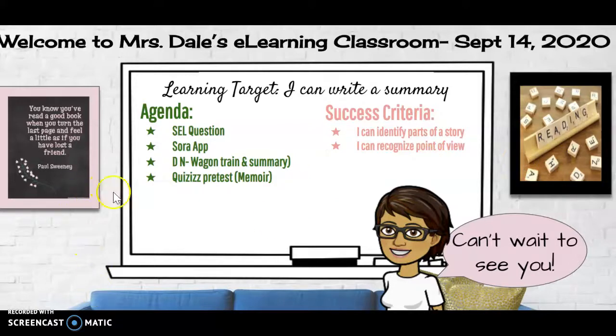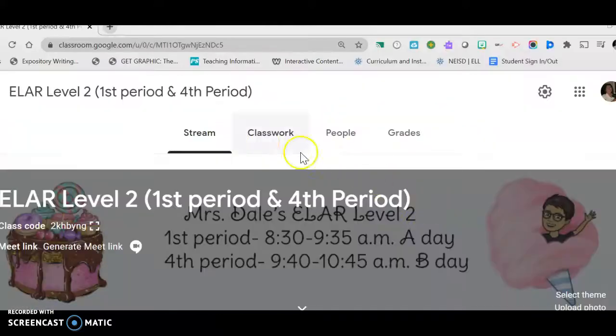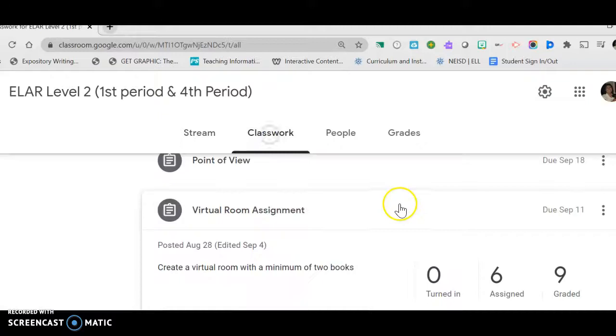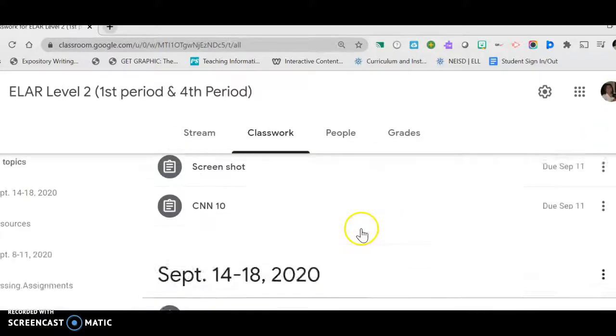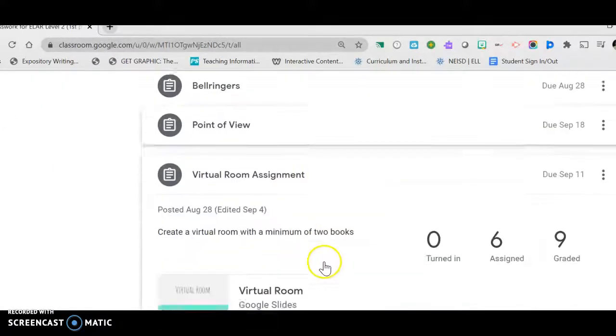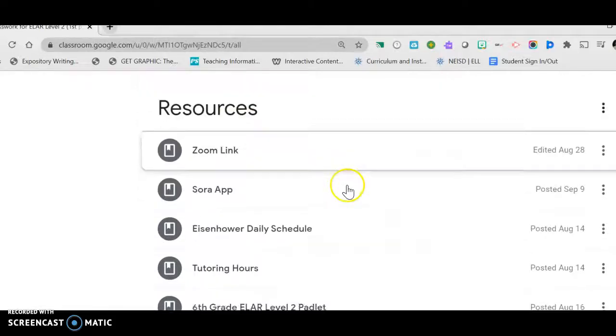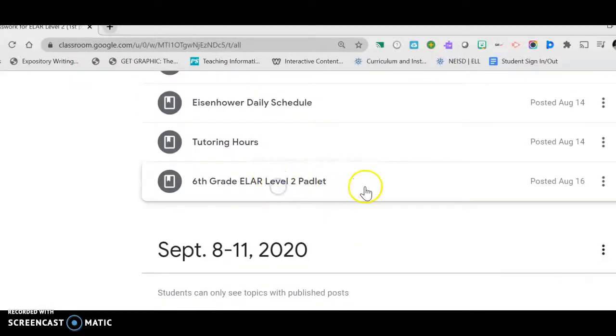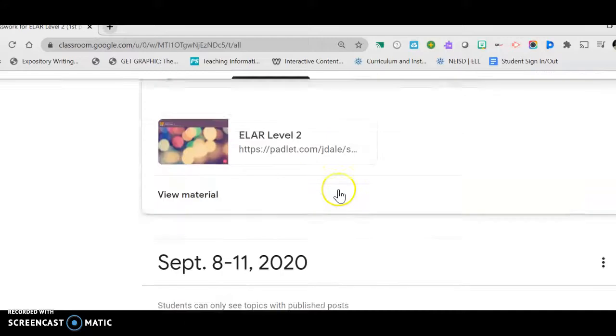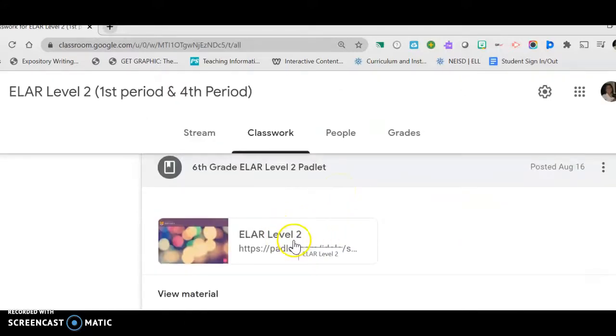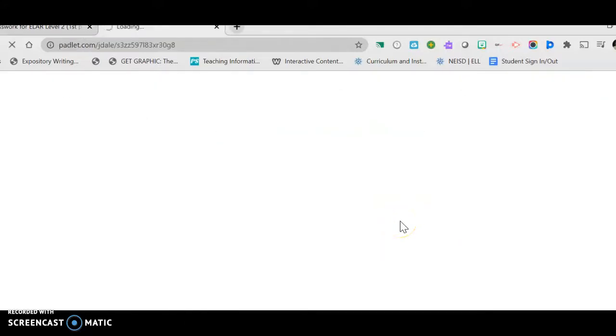So let's go ahead and go to the question of the day. Okay, I am going to go to the Google Classroom. I'm going to click on classwork. I'm going to scroll down to where it says resources. Click on the 6th grade level 2 Padlet. You're going to click on the Padlet to open it. And the question of the day is,